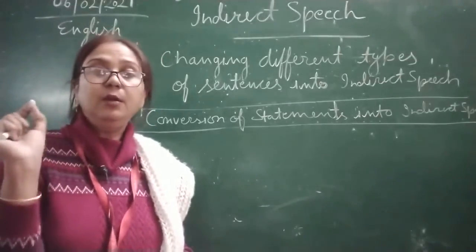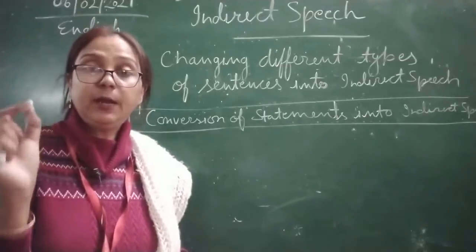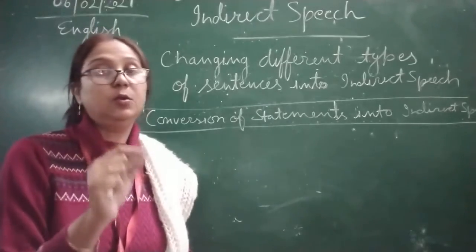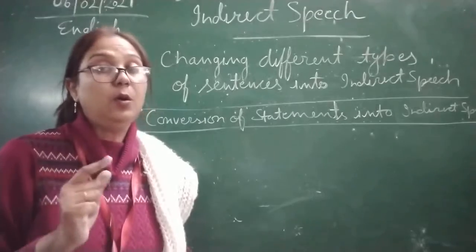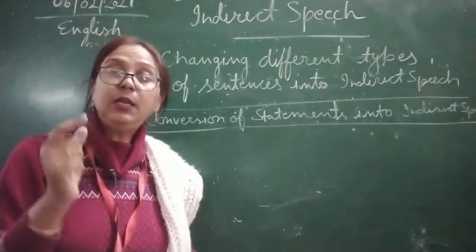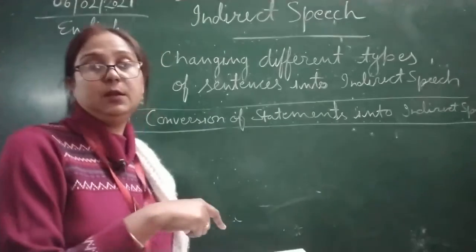So this way we are giving a statement, we are writing the statement of the particular person. But now if we are talking about indirect speech, how will we convert it?